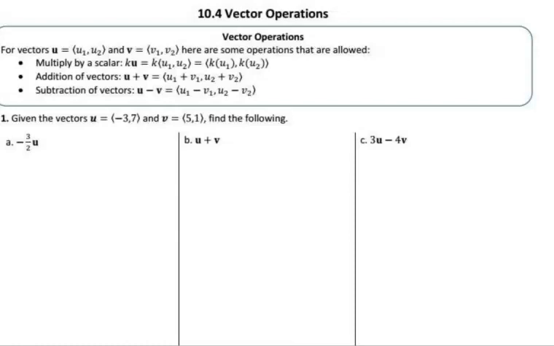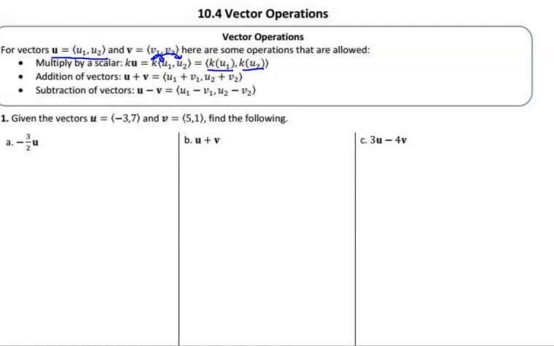10.4 vector operations. Some things we've learned: you can take any vector, which has a horizontal component and a vertical component, and do a scalar multiple. You multiply each component, the horizontal part and the vertical part, by the scalar, and that gives you a new vector that we can work with.